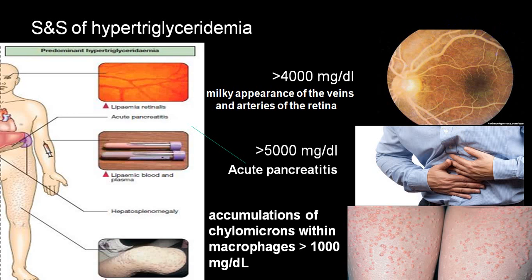It is very important and can be easily picked up by an ophthalmologist. If TG is as high as 4,000, 5,000, these two are very common. So when the level is markedly elevated, you can have this, and these are all congenital. This cannot be acquired.